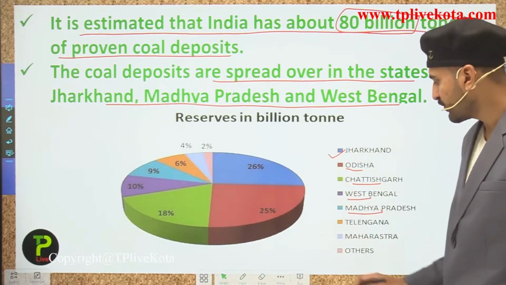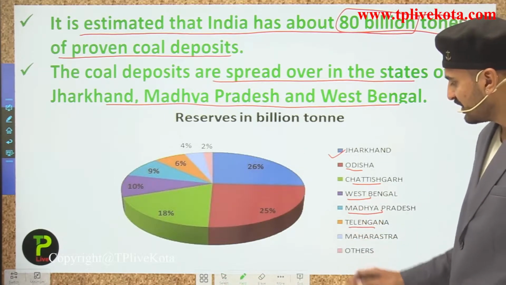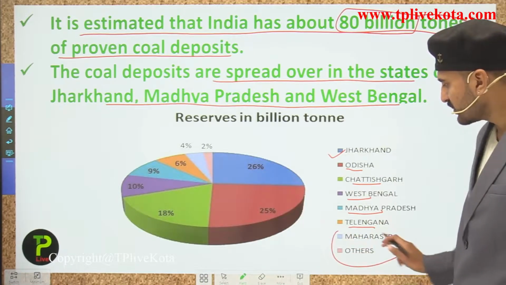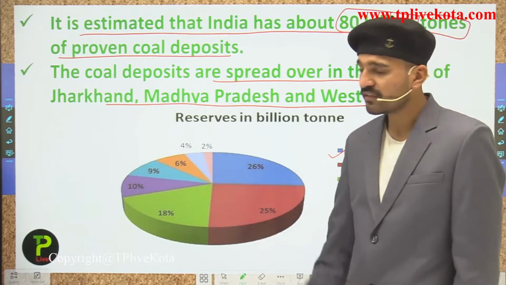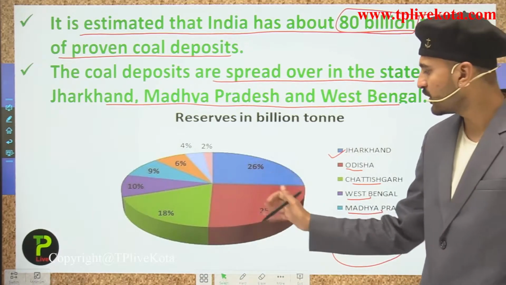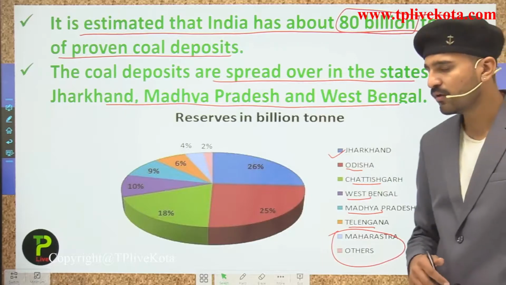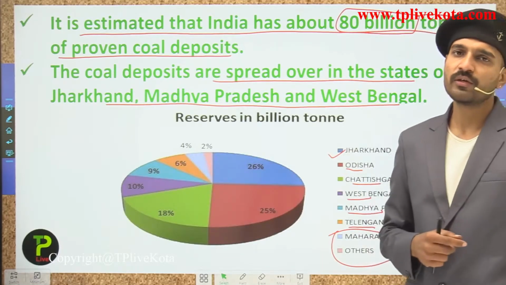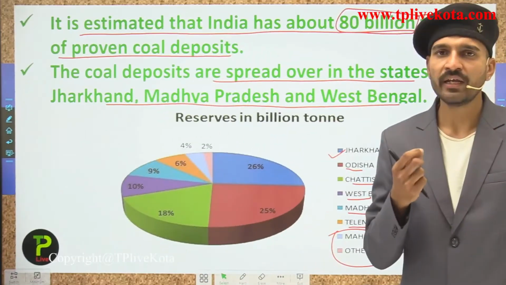in Madhya Pradesh it is 9%, and in Telangana it is 6%, while Maharashtra and others form 4 plus 2, that is 6% of total coal reserves. But the major parts are distributed in Jharkhand, Odisha, Chhattisgarh, West Bengal, and Madhya Pradesh. So now students, this is about the deposits in our country.